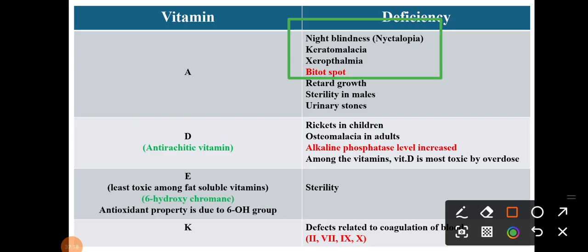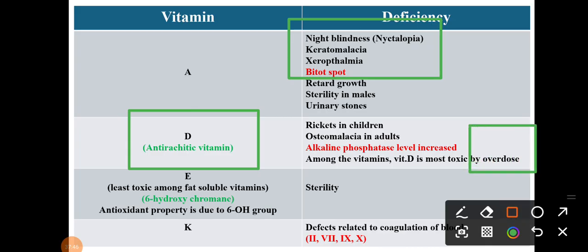What about vitamin D? It is also called anti-rachitic vitamin. Please remember, this one is anti-rachitic vitamin. And what are the deficiencies? Rickets, osteomalacia. Please remember, rickets in children and osteomalacia in adults. Then alkaline phosphatase level is increased. That point is very important. Among the vitamins, vitamin D is the most toxic by overdose, right? So this word is important, by overdose.